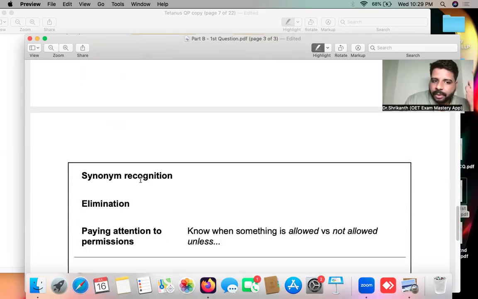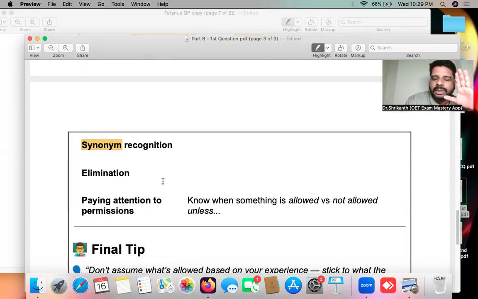Synonym recognition. Once you see some words in the question, you must be able to expect and recognize, you must be able to identify, okay, this is a synonym and this is exactly the meaning of the keyword given in the question.